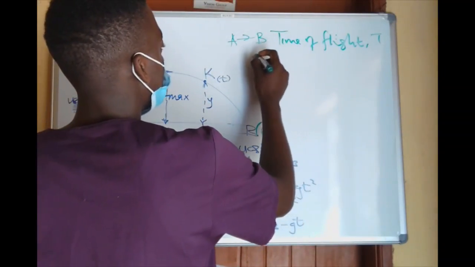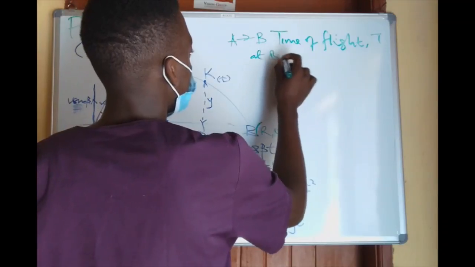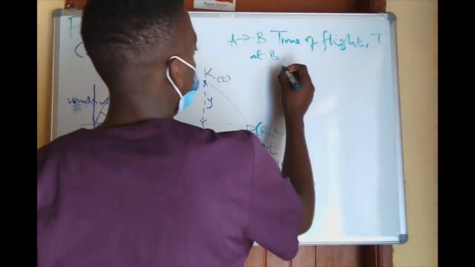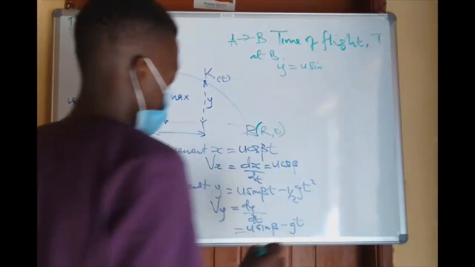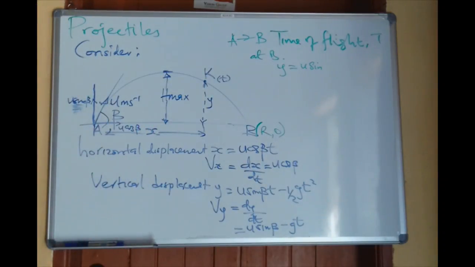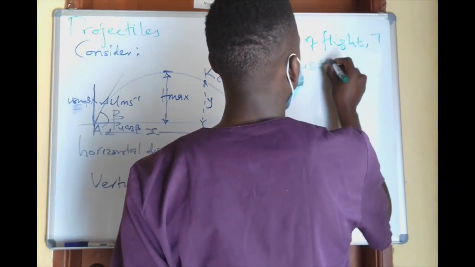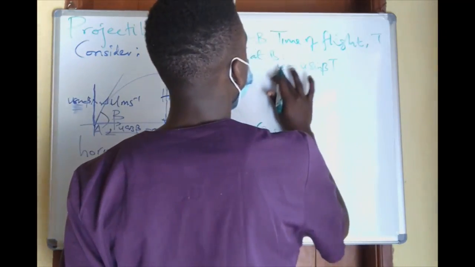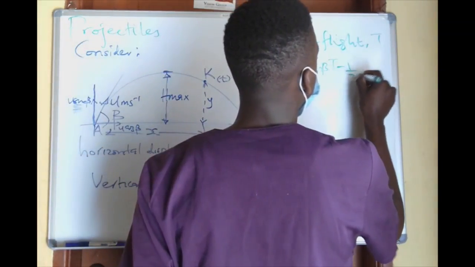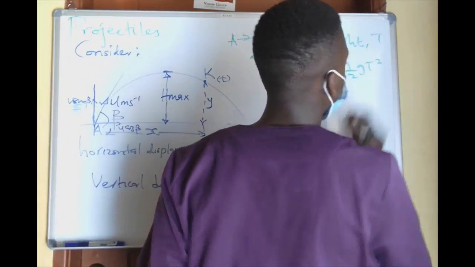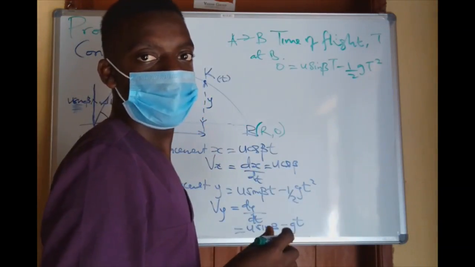So if I consider at B, using this as U, u sine beta t, minus a half gt squared, is equal to 0.